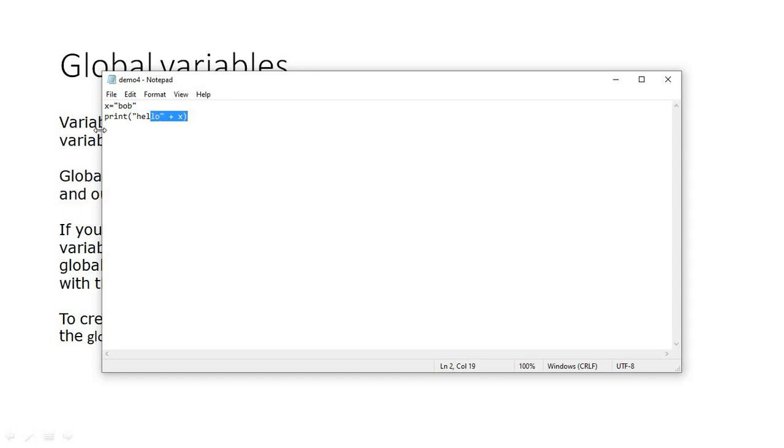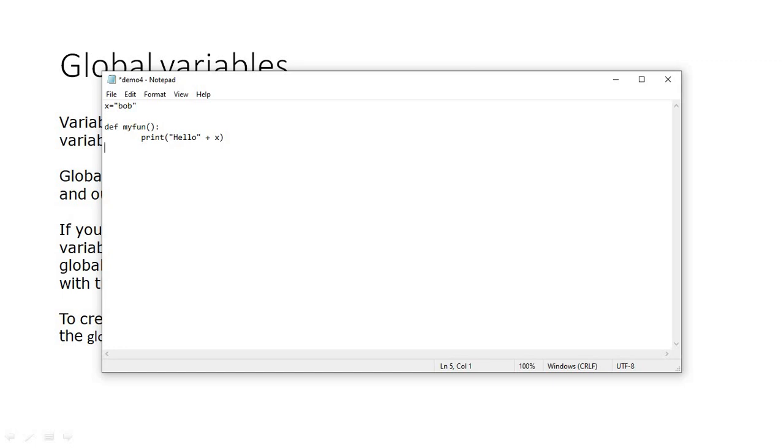So x equal to Bob is a global variable. Now I'll define my function. Say def my function, and let's print hello plus x.